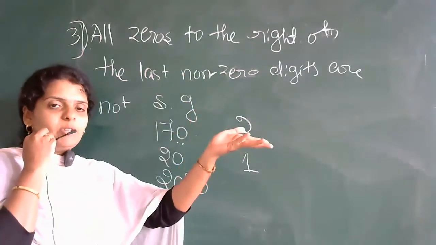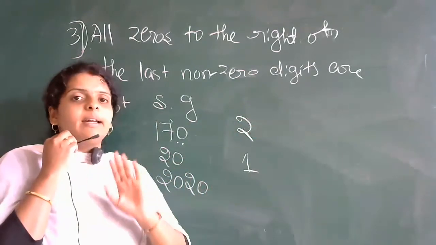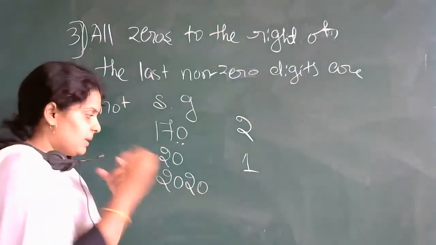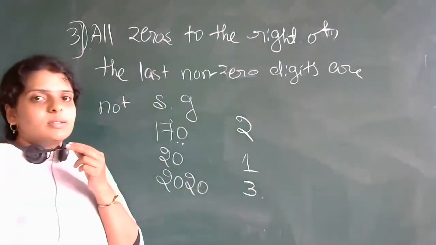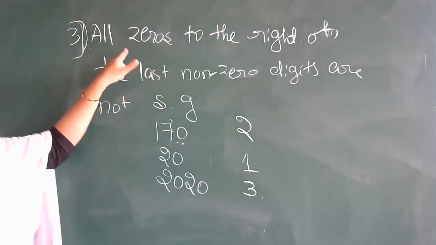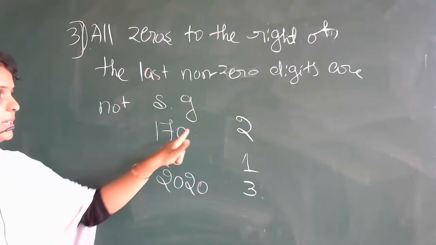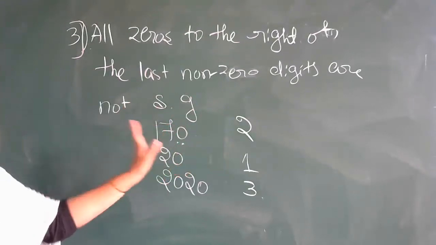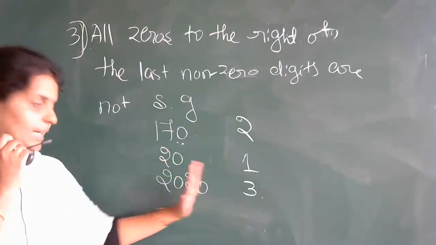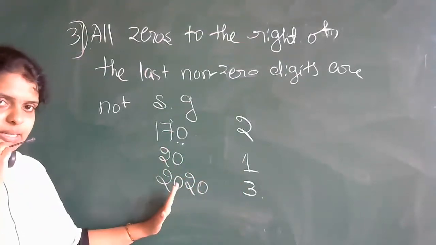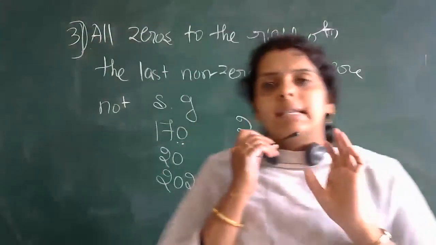And in simple language, how can you say it? If the 0 is occurring at the end of the digits, it is not considered. Simple. In simple language, you can say like that. So here 1, 2, 3. So this is your third rule, that is, all zeros to the right side of the last non-zero digits are not significant. So here it is 2, here it is 1, here it is 3. If it is in between, count your 0 as a significant figure. If the 0 is at the end, don't count the 0 as a significant figure.